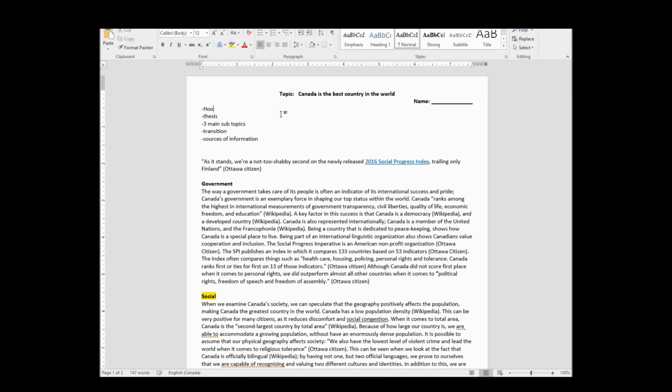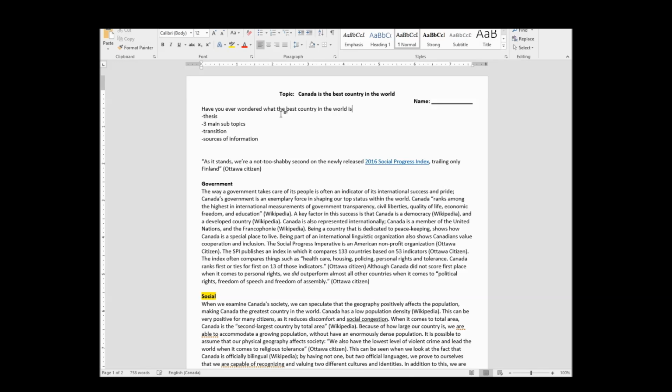Okay, so let's go with my hook. Again, this may not be the best hook in the world, but who cares? It's a hook. Have you ever wondered, this is going to sound terrible, let's start terrible, what the best country in the world is? This is terrible, but it's a hook. Let's try and think of a different idea, because it's kind of weak, only because it sounds like something a grade 3 person might say. If you're in grade 3, then that's great. If you're not, aim higher. No, let's not go there.